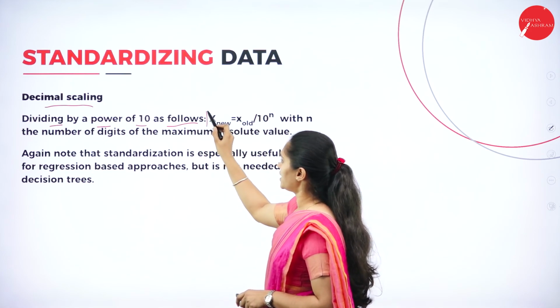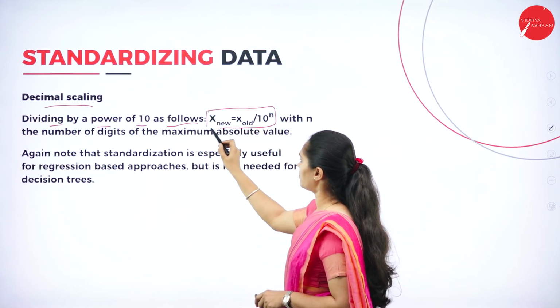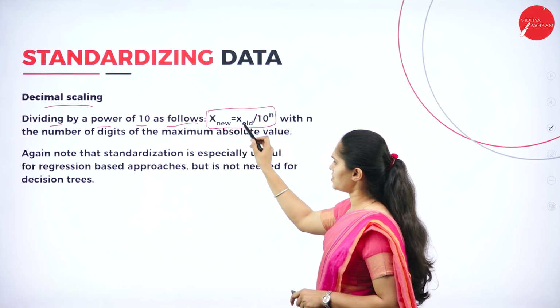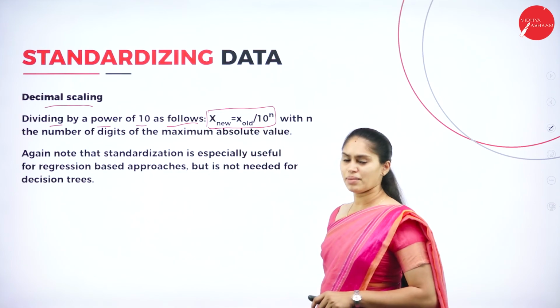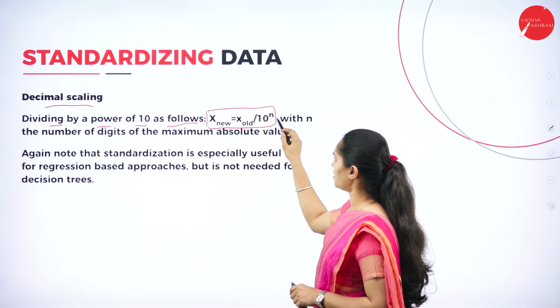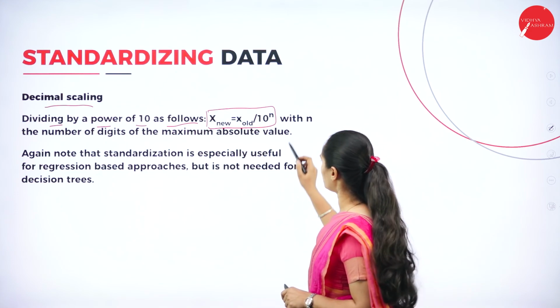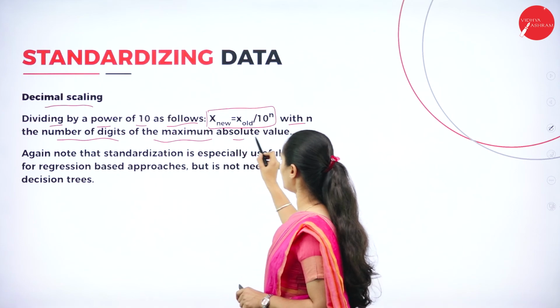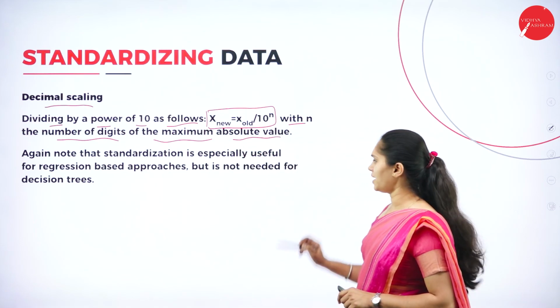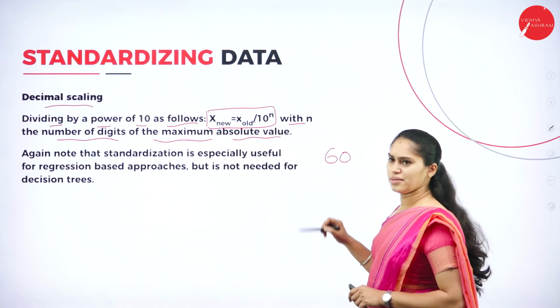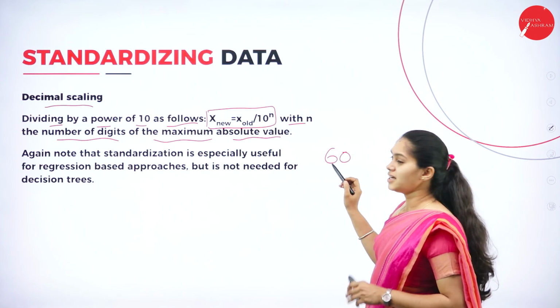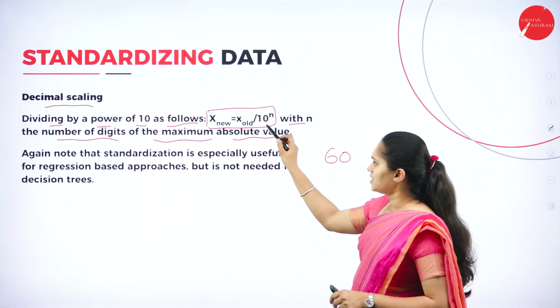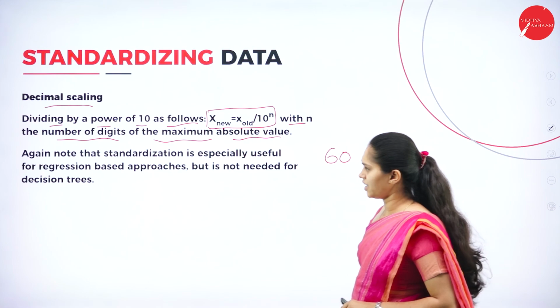We are going to divide a given value by a power of 10, that is x new is equal to x old divided by 10 power n. Here n is the number of digits of the maximum absolute value. So if I am taking 60 as the element to be standardized, then 10 power n will be used accordingly.